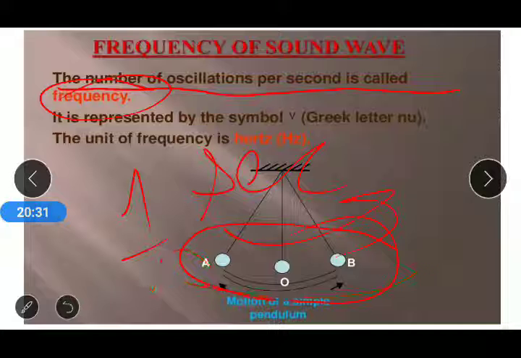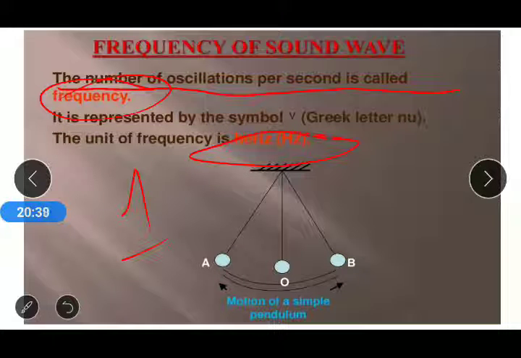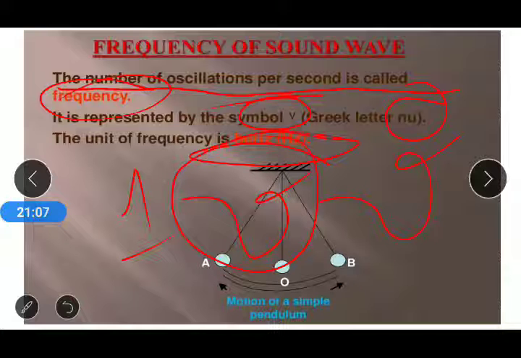The SI unit of frequency is called hertz. That is the unit of frequency, and it is represented by a symbol called nu. It is made like this. This is the symbol of frequency. So what is the definition of frequency? Frequency is the number of oscillations or vibrations per second. Its SI unit is hertz, and it is represented by nu.